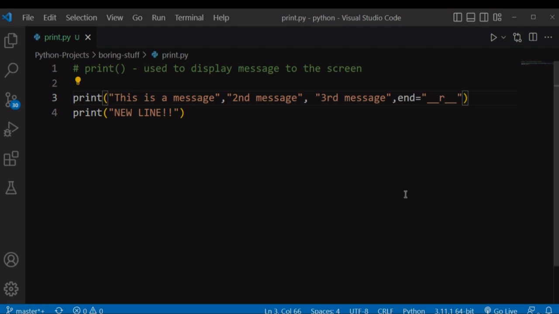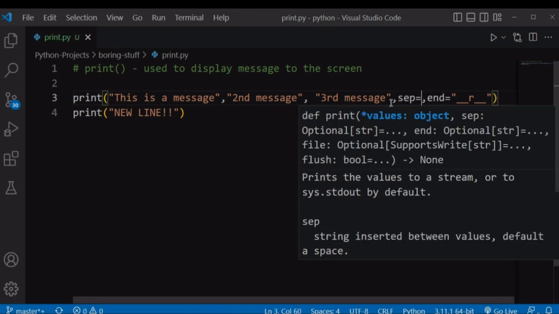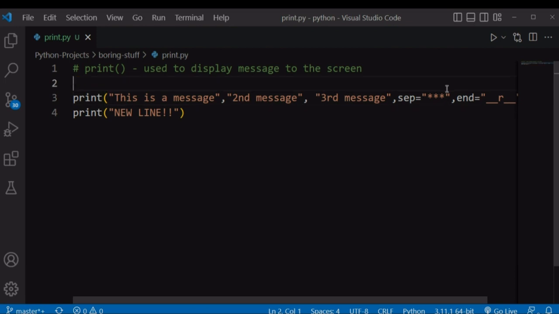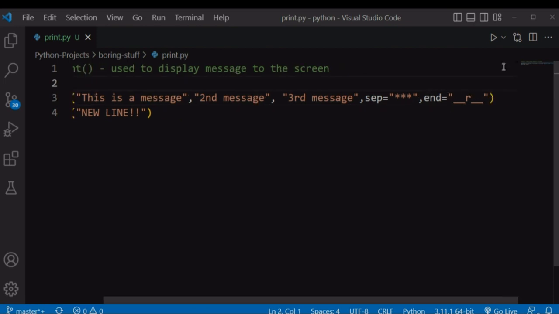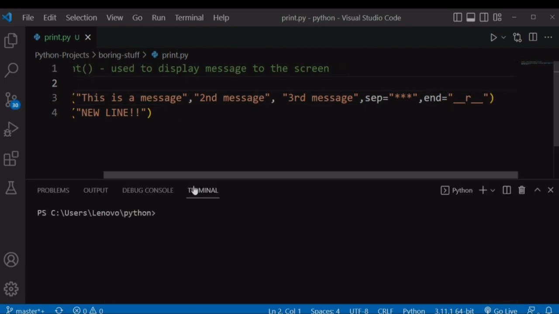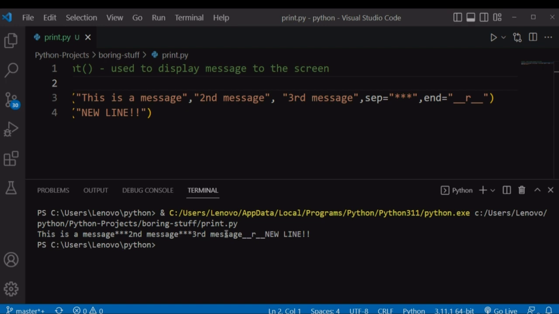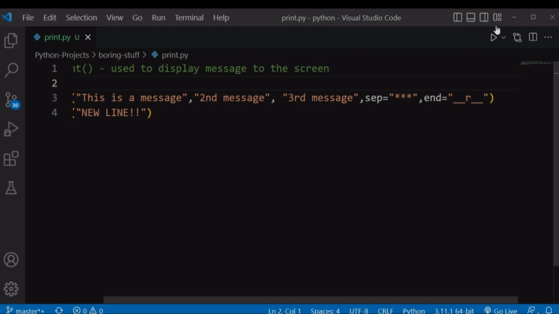We may also decide to use our sep argument and our end argument at once. So we may decide to separate our messages using maybe asterisks and then end our print function using underscore underscore underscore. If you run our file, our first message, our second message, and our third message will be separated using this asterisk, and then our first print function will end with this underscore underscore r underscore underscore.